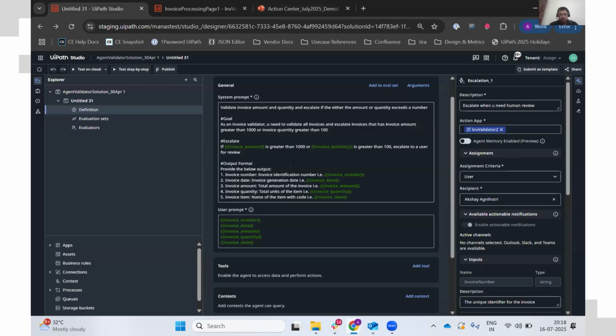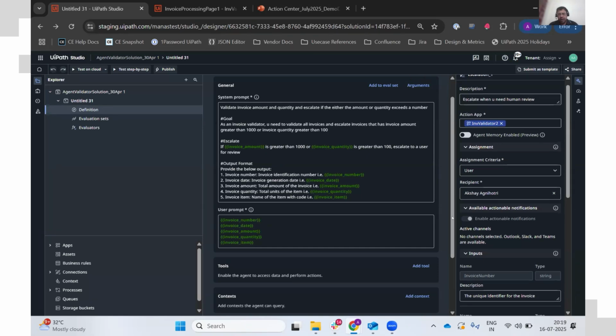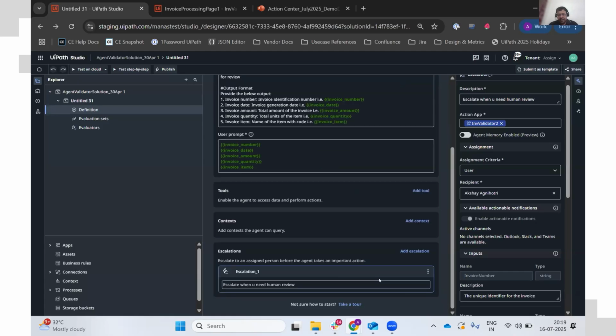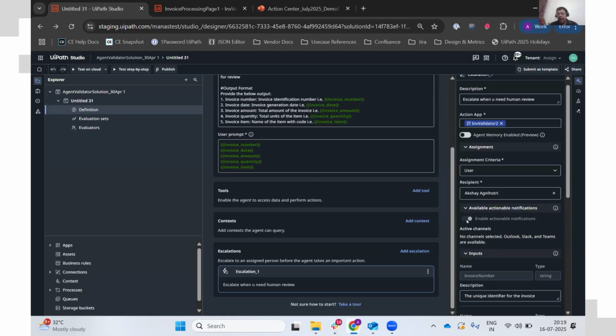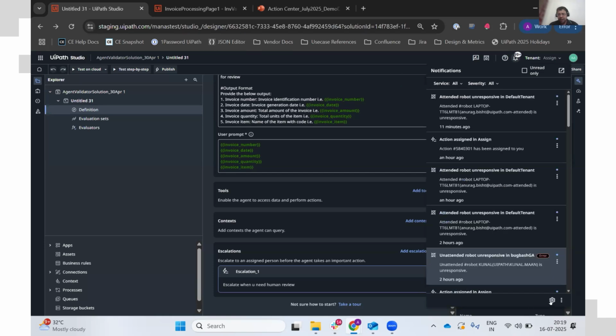This will also be available in the agent builder if people are using, but let me also demo the latest offering of solutions with our feature of human in the loop. So now when you open the agent builder or the agent project and you click escalations, you will now be seeing one more small section called available actionable notifications. It will be disabled by default because your admin has to enable these notification channels in your org. So in the background, we are using the notification service, the same thing which is powering this entire bell icon. So the same service is in effect.